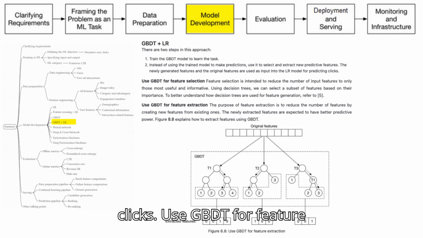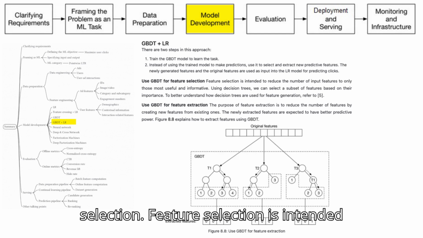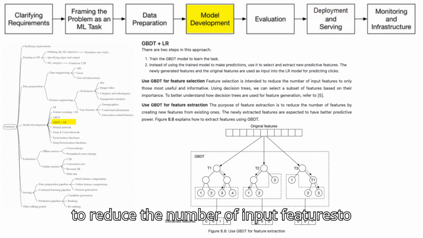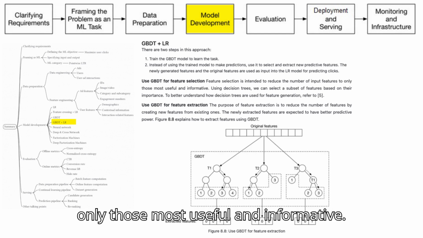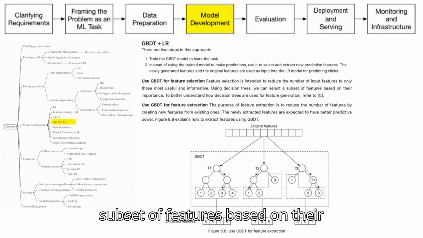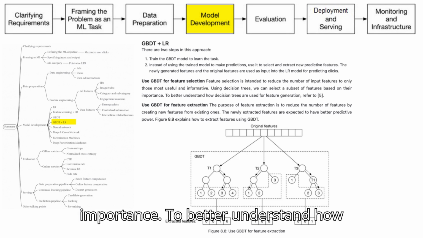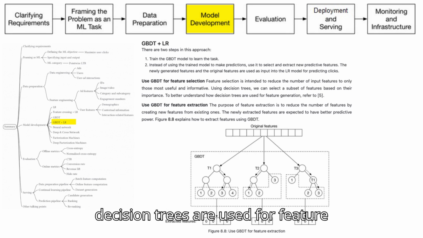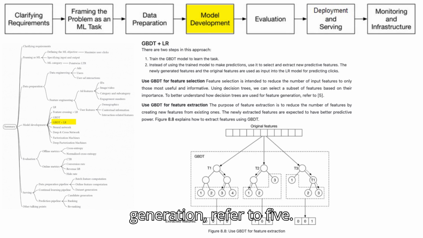Use GBDT for feature selection. Feature selection is intended to reduce the number of input features to only those most useful and informative. Using decision trees, we can select a subset of features based on their importance. To better understand how decision trees are used for feature generation, refer to 5.